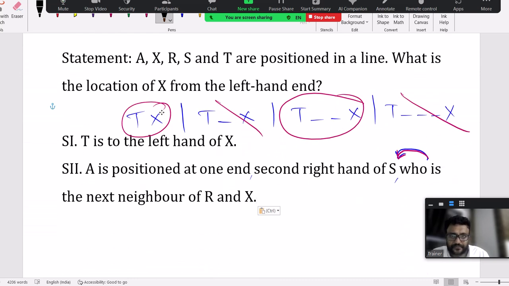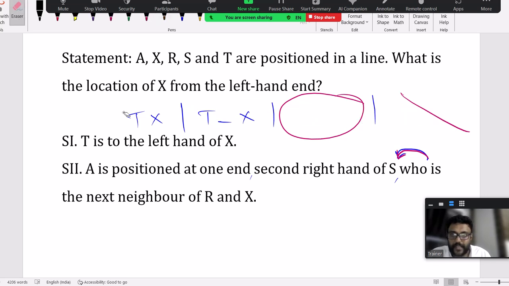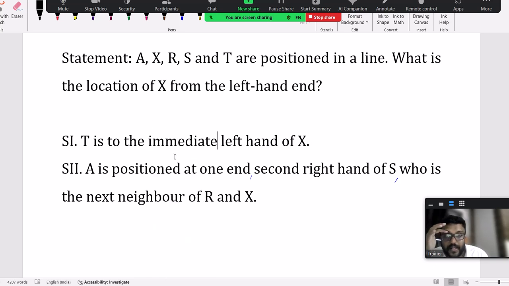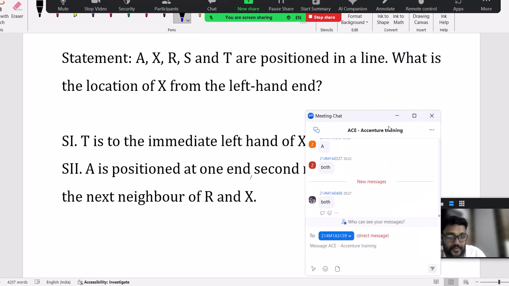One moment, I'm just changing one statement. Now see the answer. T is immediate left hand of X. Now, what should be your answer? Guys, what should the answer be? I changed one point slightly here. Now, what should be your answer?